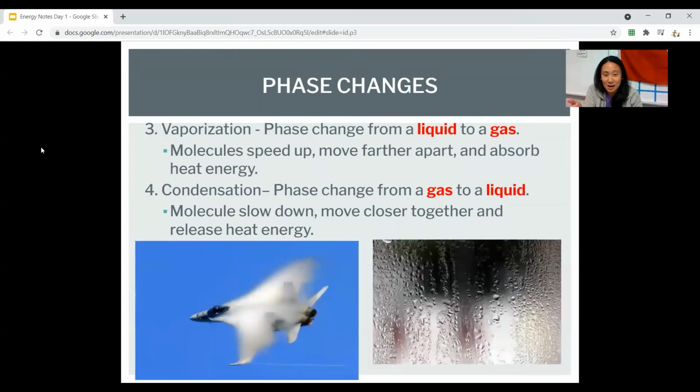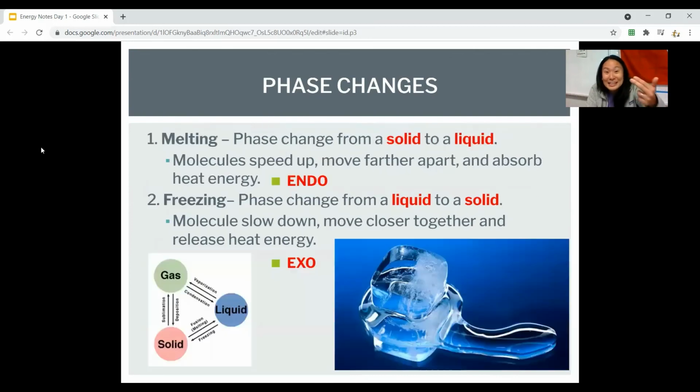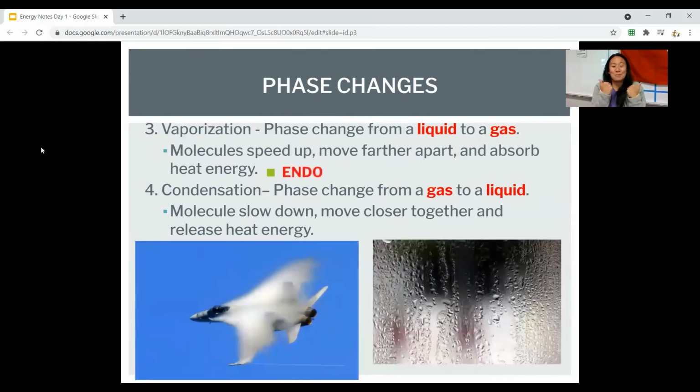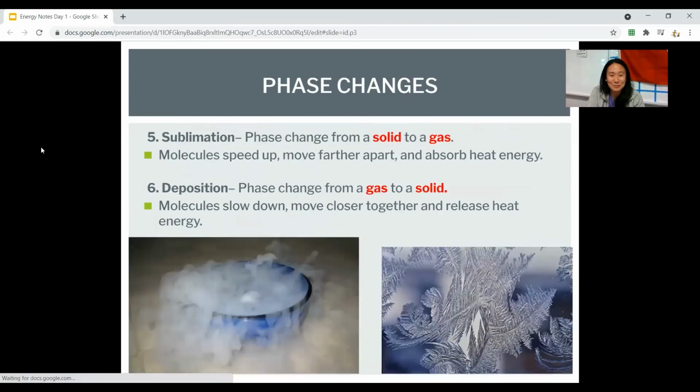Same thing with vaporizing and condensation. Why does something vaporize? We're going from liquid to gas. We're getting hotter and hotter and hotter. Condensation is then the opposite. It goes from gas to liquid because we are getting cooler and we're cooling down, right? So you've got to think about why is water becoming steam? Why is it becoming gas? Because it's getting hotter. Why is it getting hotter? Because heat is coming into the system. It's endothermic. So then condensation. Why does it condense? Because we're cooling down. Why am I cooling down? Because heat is exiting, right? Exothermic, exiting the system here.